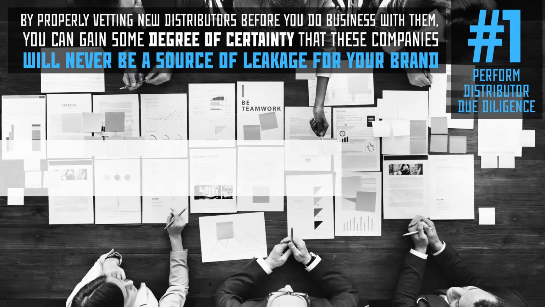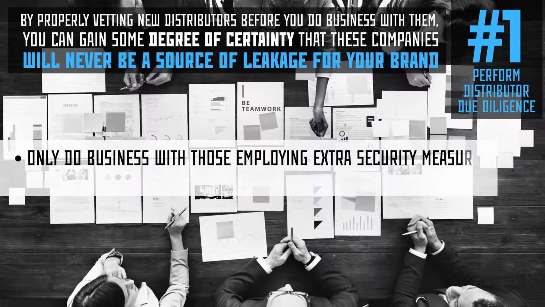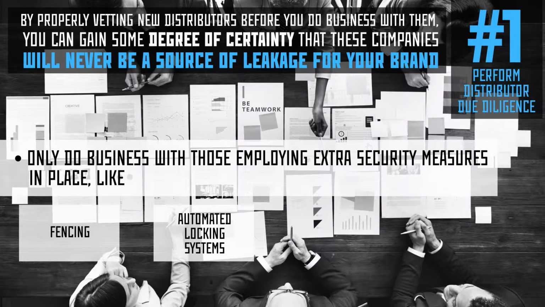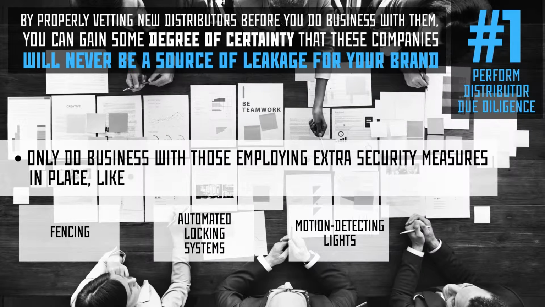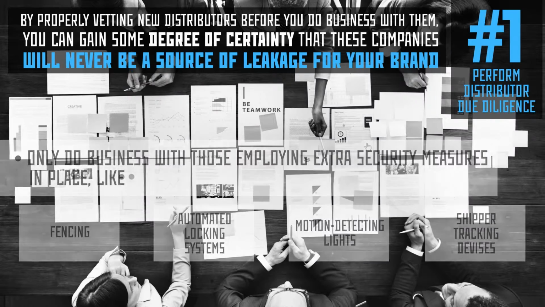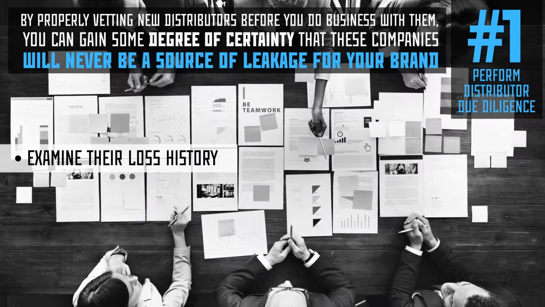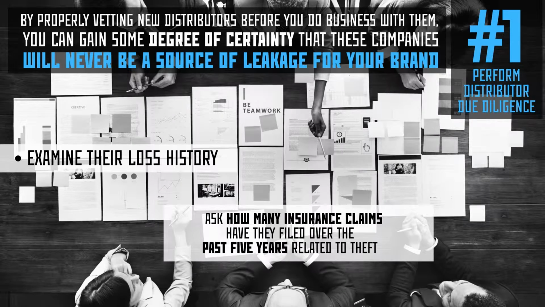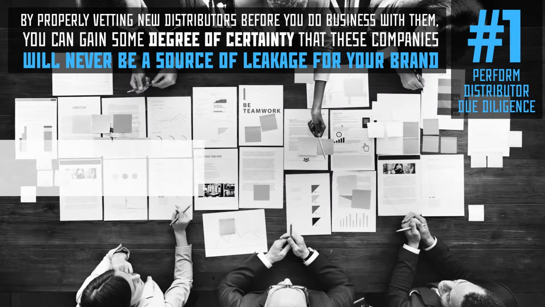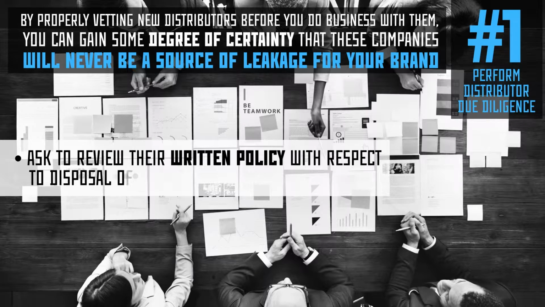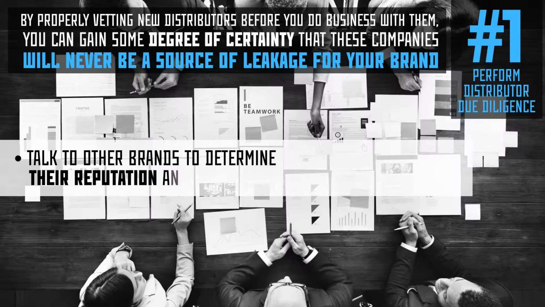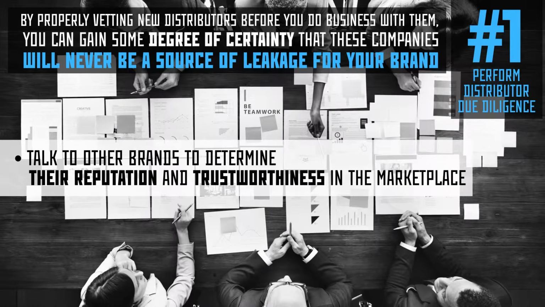Only do business with those employing extra security measures in place, like fencing, automated locking systems, motion detecting lights, and shipper tracking devices. Examine their loss history. Ask how many insurance claims they have filed over the past 5 years related to theft. Ask to review their written policy with respect to disposal of expired products. Talk to other brands to determine their reputation and trustworthiness in the marketplace.